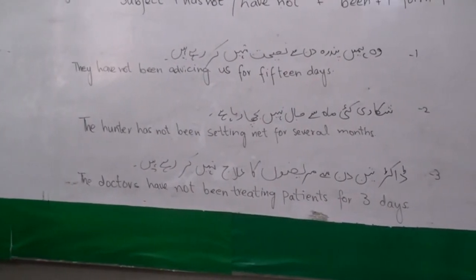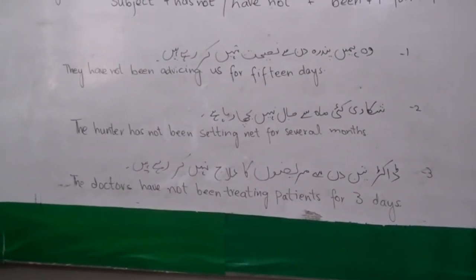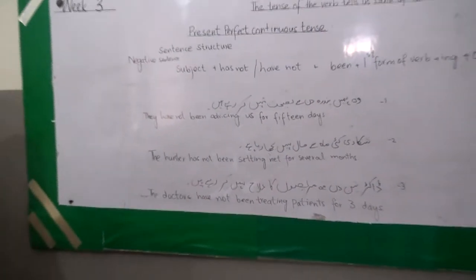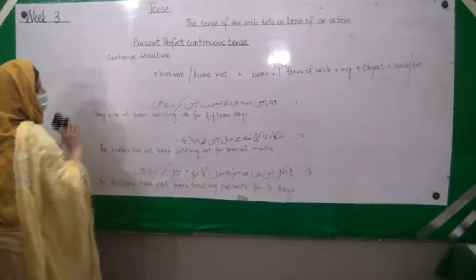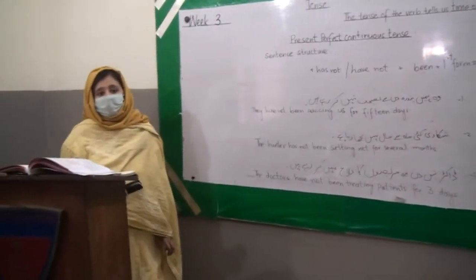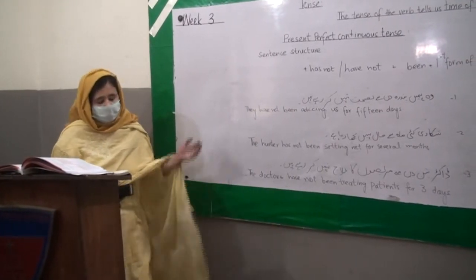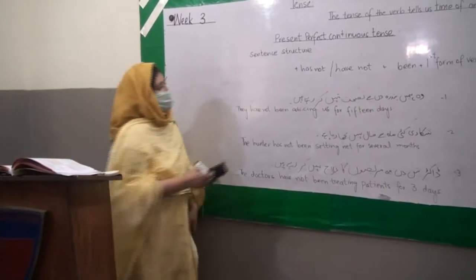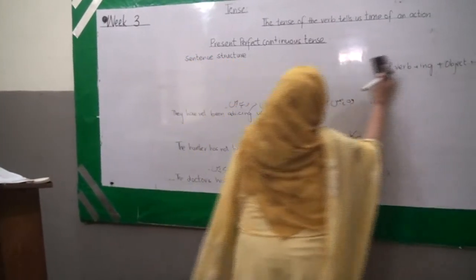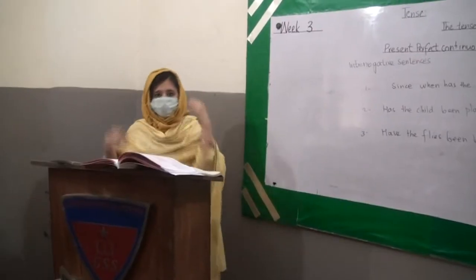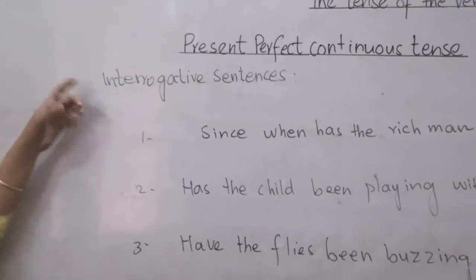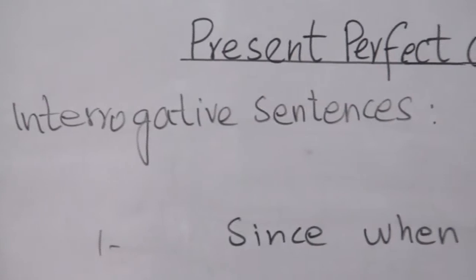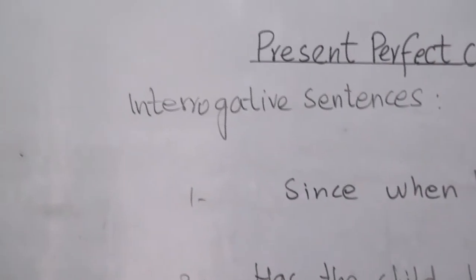And now coming to the interrogative sentences of present perfect continuous tense. Interrogative sentences are the question sentences that start with the question word or sometimes with has or have, and sometimes has or have is followed by a question word, and end with a question mark. What are the interrogative sentences? Interrogative sentences start with the question word and end with the question mark.